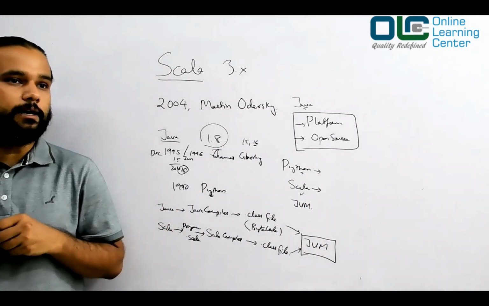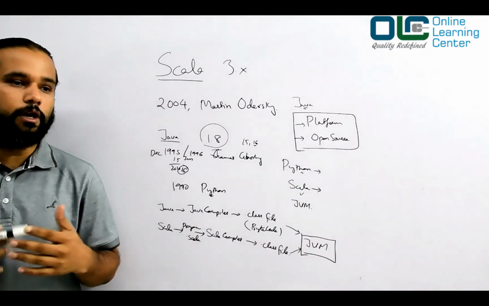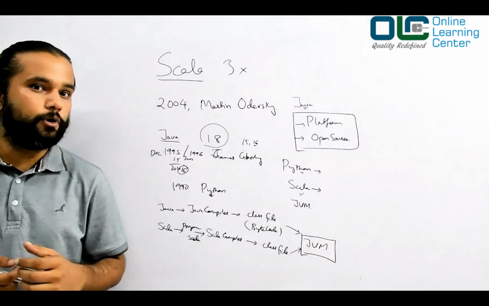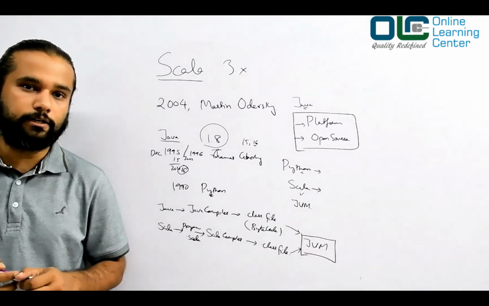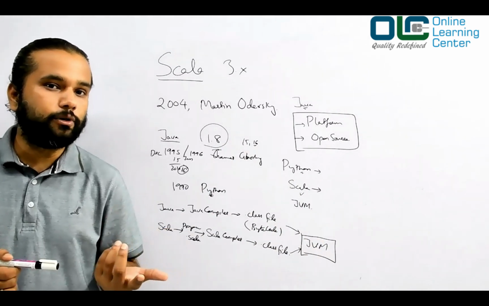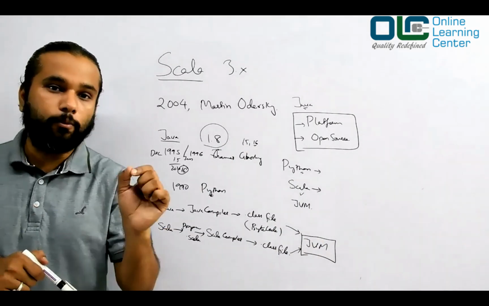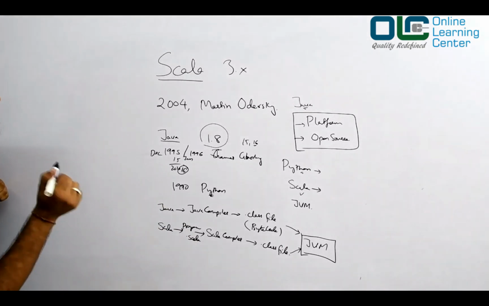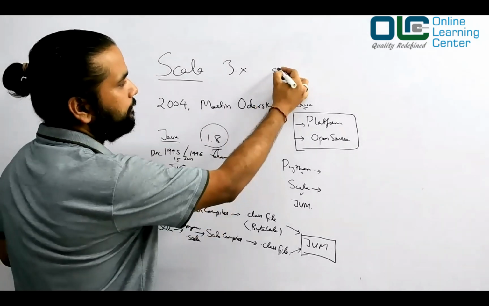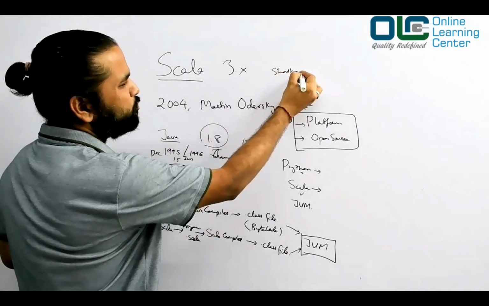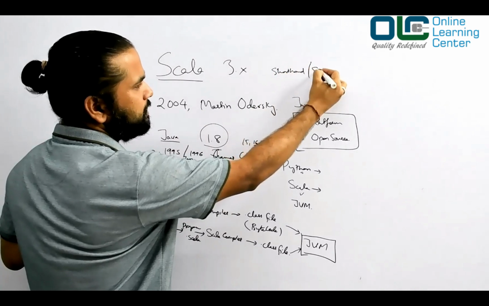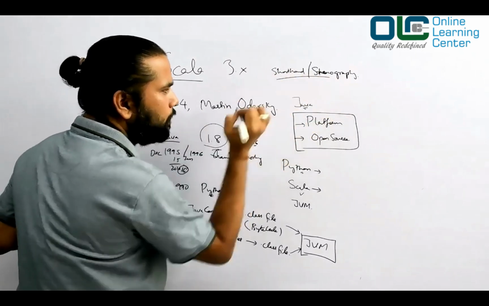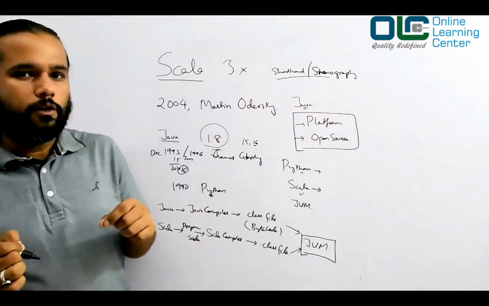So let's take an example. Suppose you might have seen a lot of journalists who go out in the field to take the report of a minister or big personalities. They know one more language called shorthand. I don't know if you know it or not, but it's worth understanding. We also call it steno, stenography.